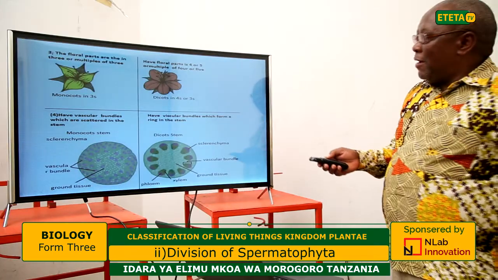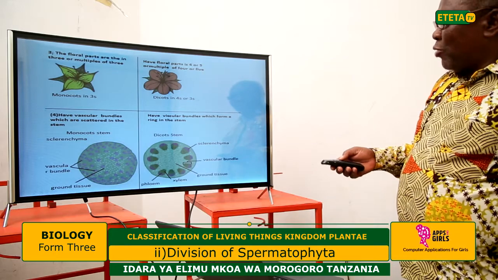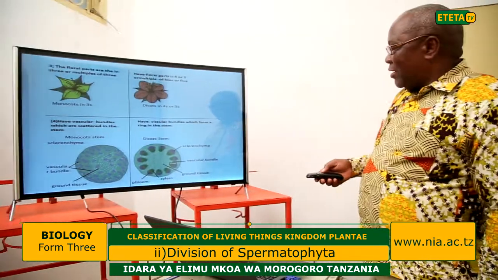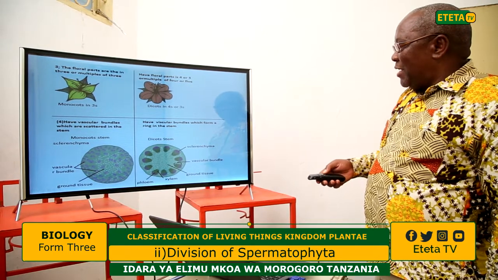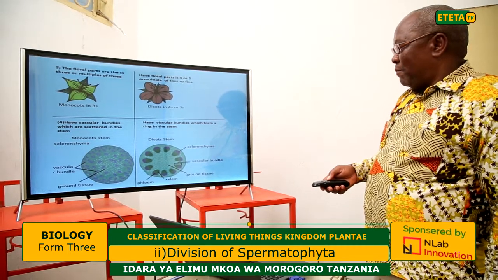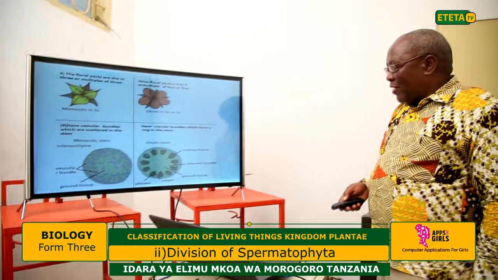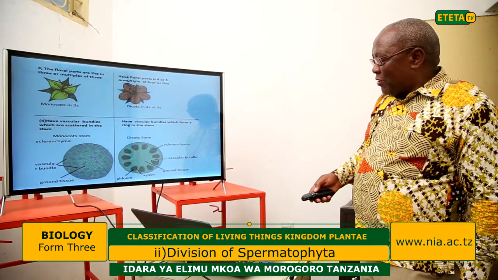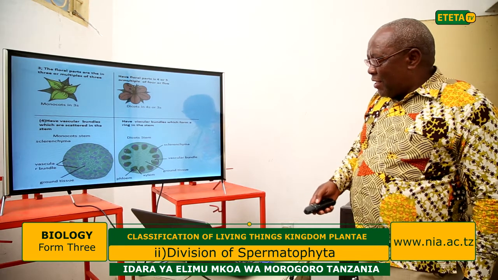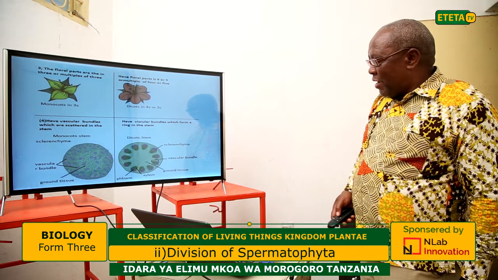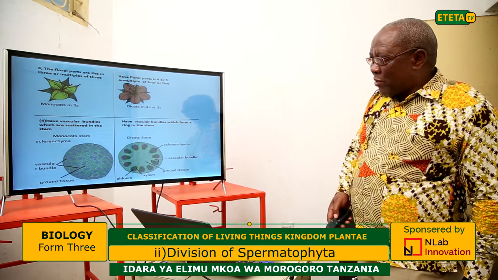In the dicotyledon, the vascular bundles are formed in a ring form. You can see here this is the dicot stem, and these are the vascular bundles. They are arranged in a ring form, compared to this one which is scattered.